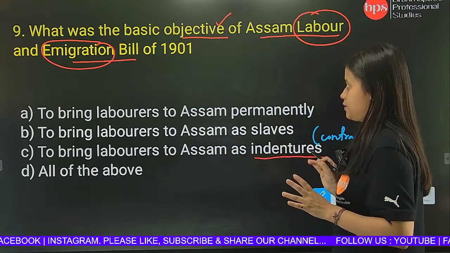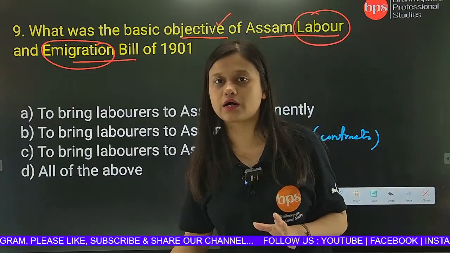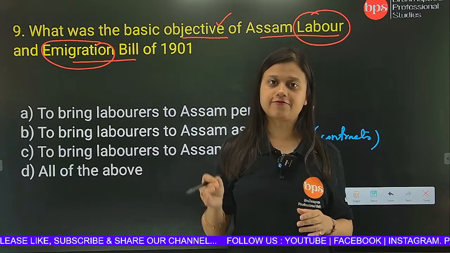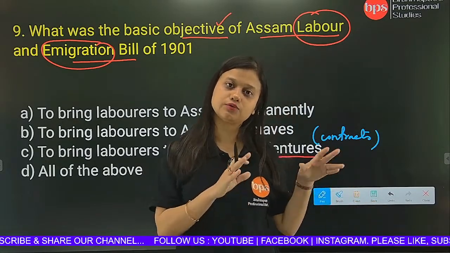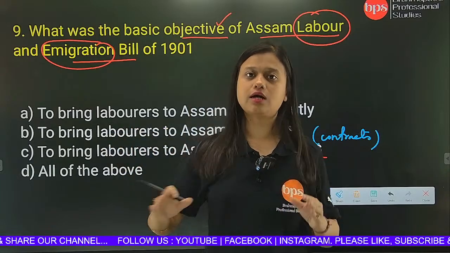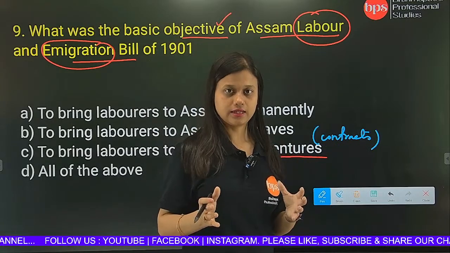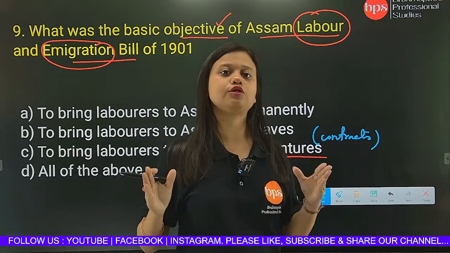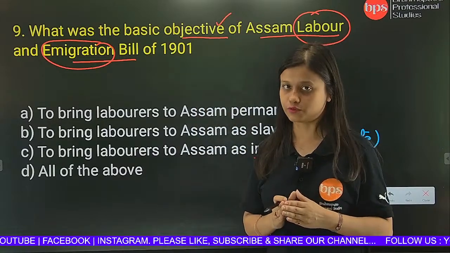Okay, but what the Britishers did later on, they found out that the labourers, after doing work for about 1 year or 2 years, used to go back. They used to run away from those plantations, and the tea gardener, the tea planter, the manager used to suffer huge financial losses because of the lack of labour to work on those fields.